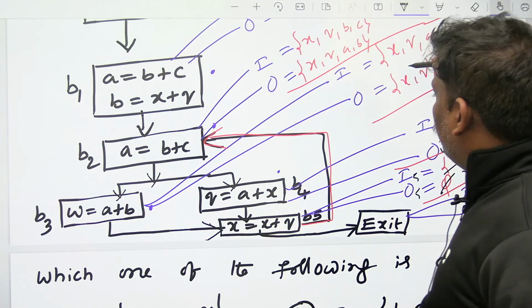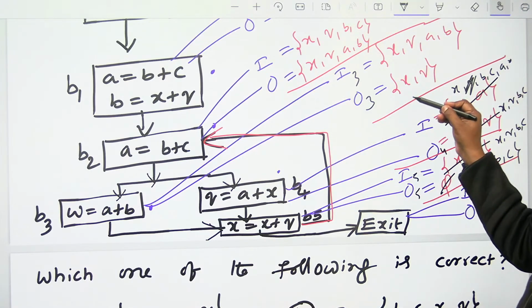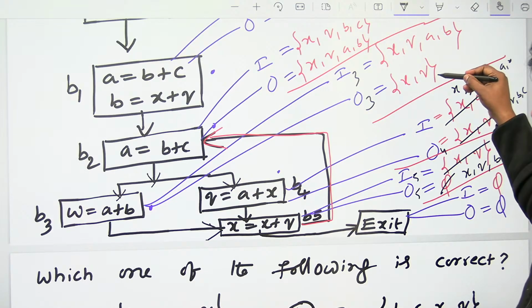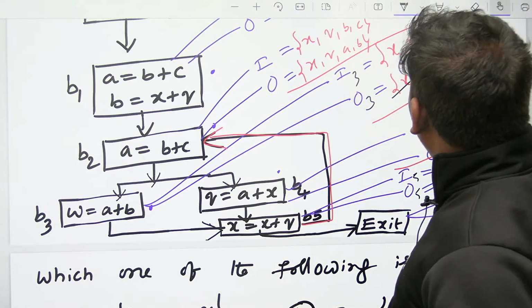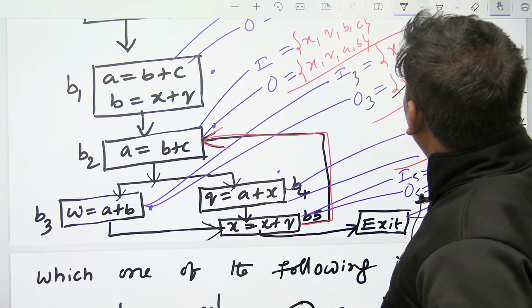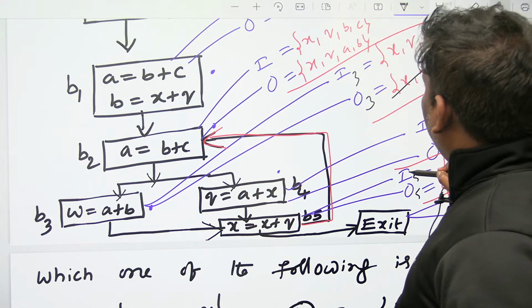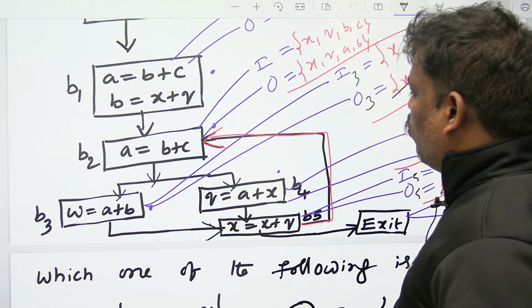Let's go to the 3. Out 3, in 3. Out 3 is going to be in of next person. Who is the next person? 5. What is the answer? XQBC. What about in of 3? In of 3 is going to be XQBC minus W, I think no use.